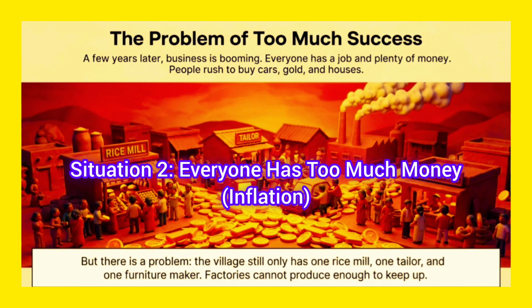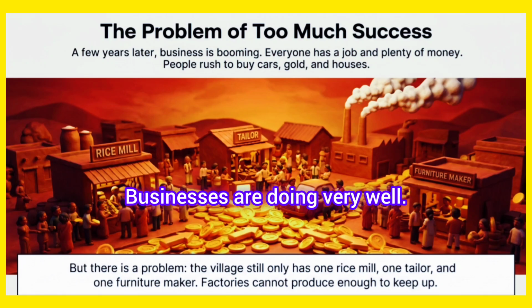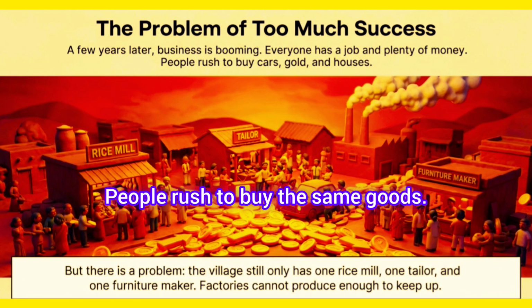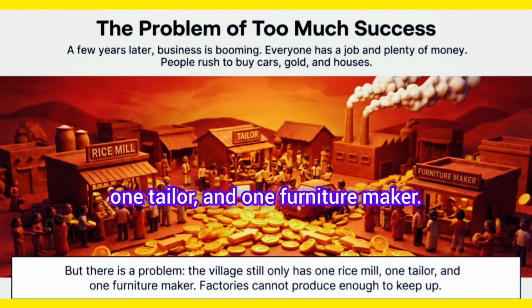Situation 2. Everyone has too much money. Inflation. A few years later, farming is excellent. Businesses are doing very well. Everyone has plenty of money. People rush to buy the same goods. But the village has only one rice mill, one tailor, and one furniture maker. Many buyers, but limited goods.